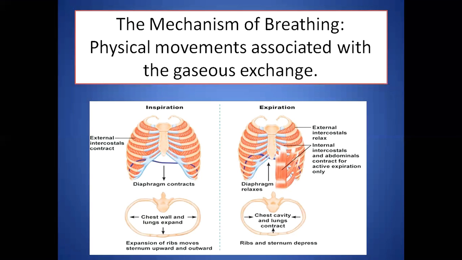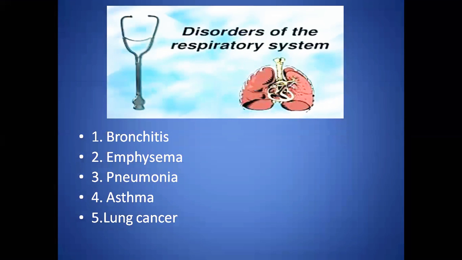In inspiration, the diaphragm contracts, whereas in expiration, the diaphragm relaxes. In inspiration, rib muscles move the ribs and sternum upward and outward. Humans breathe 16 to 20 times per minute in normal circumstances. At rest, the rate of breathing is controlled by the respiratory center in the brain.